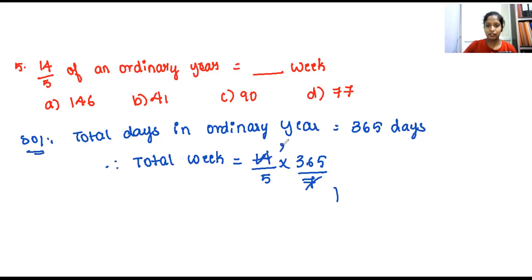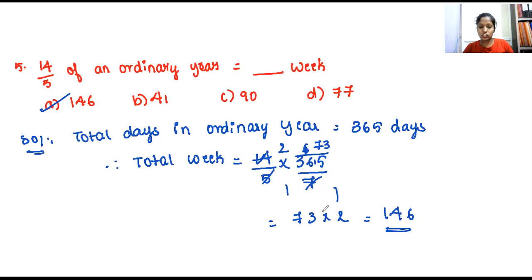7 ones are 7, 7 twos are 14, 5 sixes are 30, so 65. 5 sevens are 35, 5 threes are 15. So 73 into 2 will give you 146 weeks. So option A is your correct answer. Make a note of this question now. Be quick. As soon as you copied, leave the message in the chat session. The last question of the session, last question of the chapter.